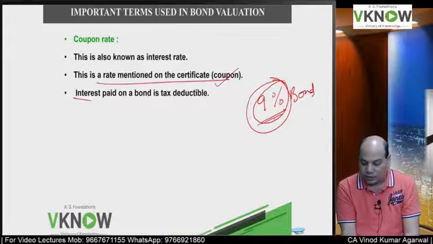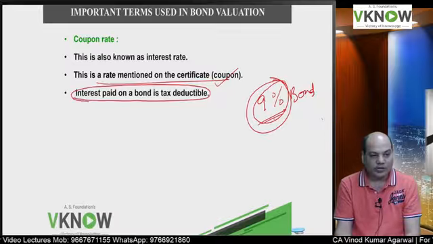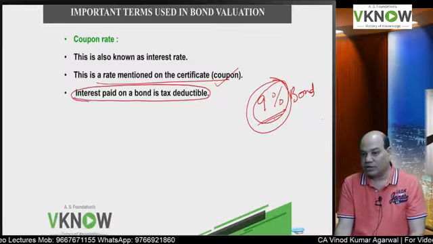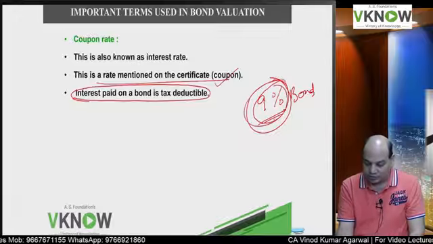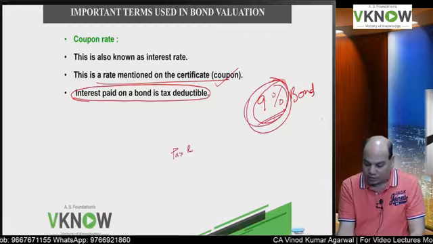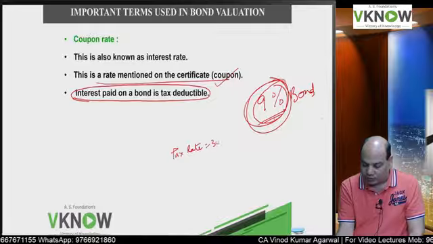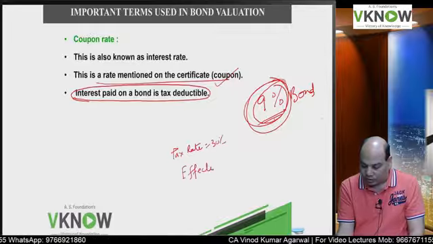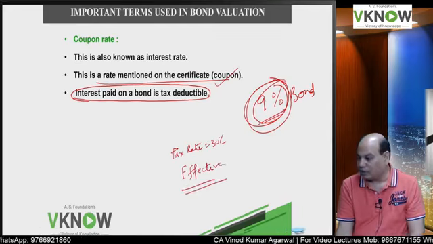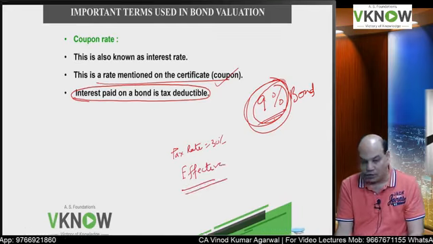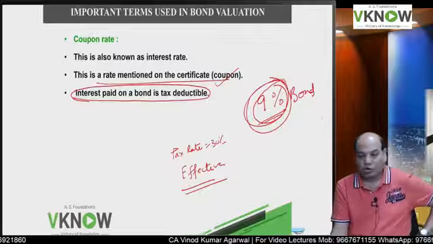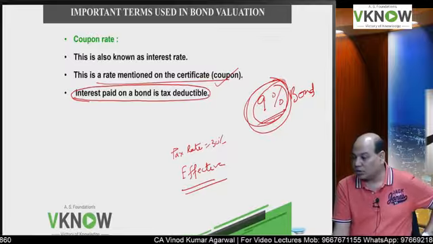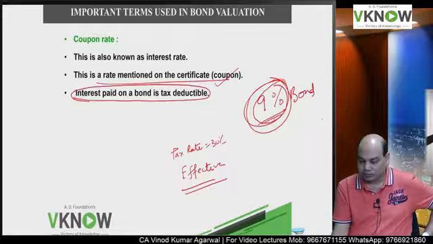Now, advantage of issuing bond to the company is that interest is tax deductible. So if it is paying 9% interest and tax rate is 30%, please reply fast. What will be effective rate of interest considering the benefit of taxation? You will save 30% of 9.